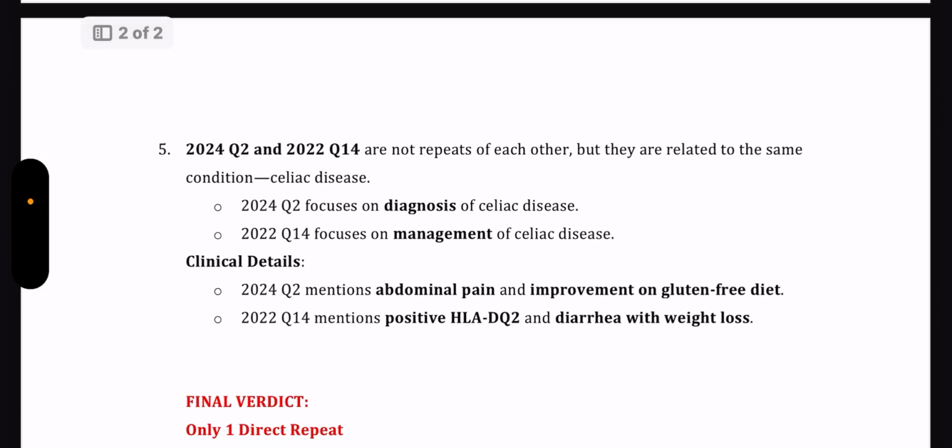Now moving on to the next one. 2024 question number 2 and 2022 question 14 are not repeats of each other, but they are related to a similar condition, that is celiac disease. In 2024 it asked about the diagnosis, and the answer was celiac disease, whereas in 2022 it asked about the management of celiac disease. In 2024 it was mentioned that there was abdominal pain and improvement on a gluten-free diet. The exact opposite was asked in 2022, where HLA-DQ2 and diarrhea with weight loss were mentioned, and the management in that condition would be a gluten-free diet.